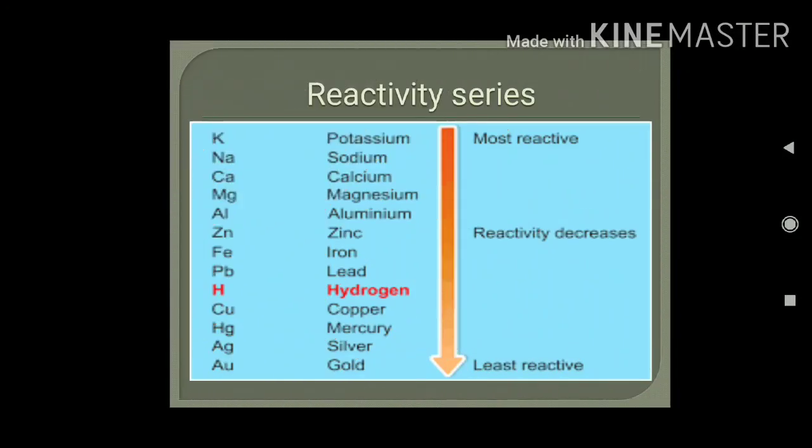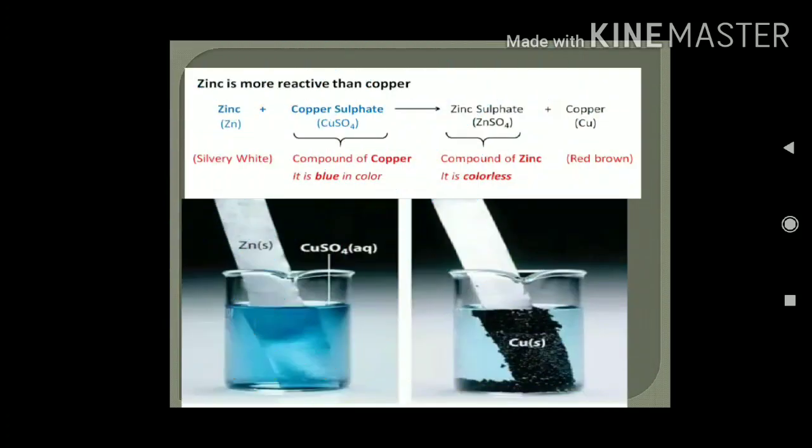So let us understand this displacement reaction by some activities or examples. So this is the example. Zinc is more reactive than copper. When zinc reacts with copper sulfate, which is a salt solution. See this blue colored solution, this is an aqueous copper sulfate solution from the figure. And whenever zinc is dipped in that solution, after some time you will see the structure like the figure, which is on the right hand side of the slide.